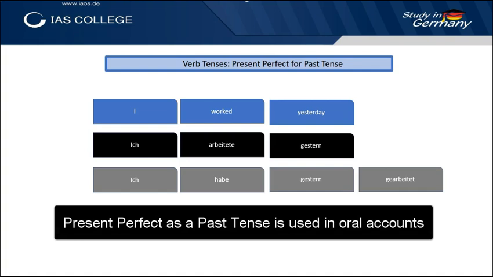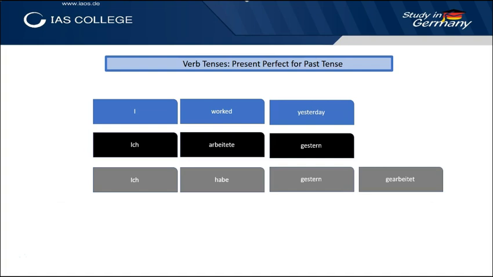So if you and your German colleagues talk about things in the past, they will most commonly use the perfect for their accounts. This is in accordance with the official German grammar rules and can be applied in your everyday experiences.